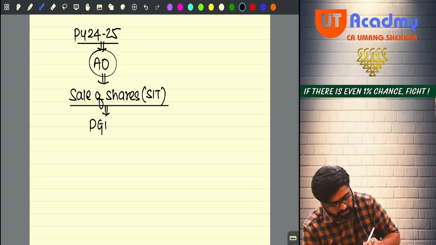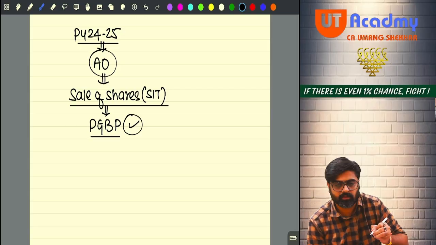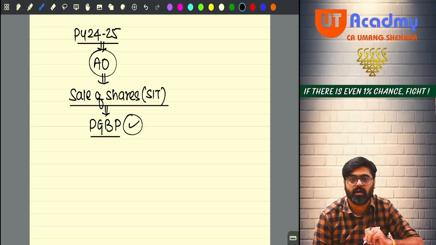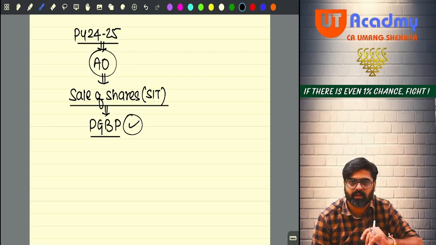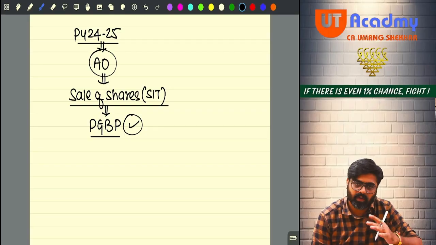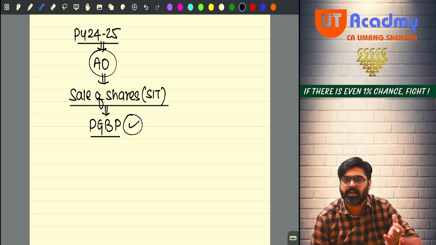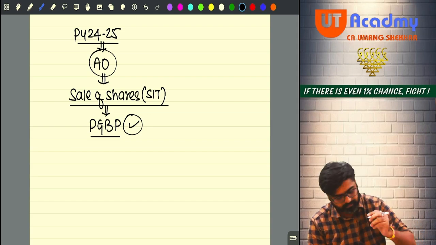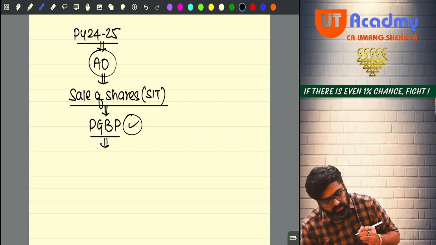What income will be calculated? PGBP income, because stock in trade is not your capital asset. Stock in trade is excluded from the definition of capital asset. Yes or no? So if you are selling stock in trade, capital gain will not arise, PGBP income will arise, because this is not your capital asset. So PGBP calculation will be done.